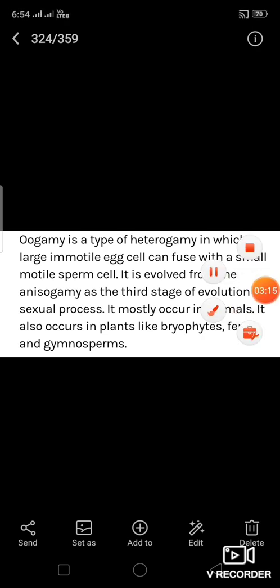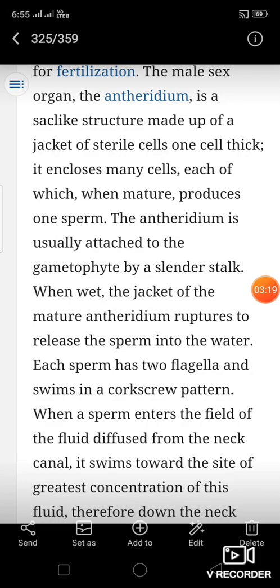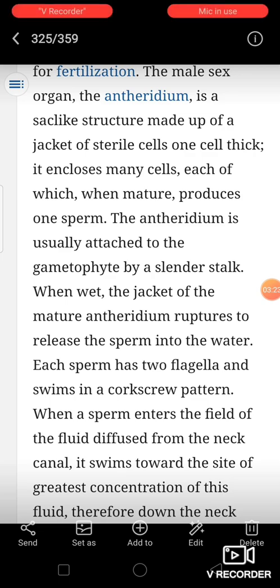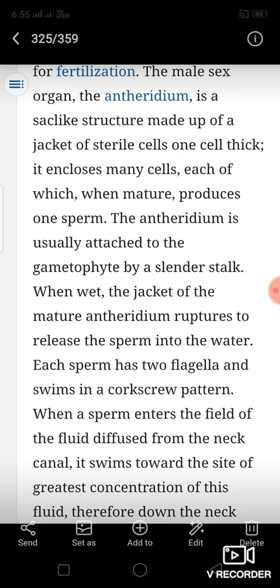Okay, let's go to the textbook now. Continue to see your textbook. They have well developed sex organs like antheridia and archegonia. The male sex organ is antheridium, which produces anthrozoid. The female sex organ is archegonium, which contains an egg.